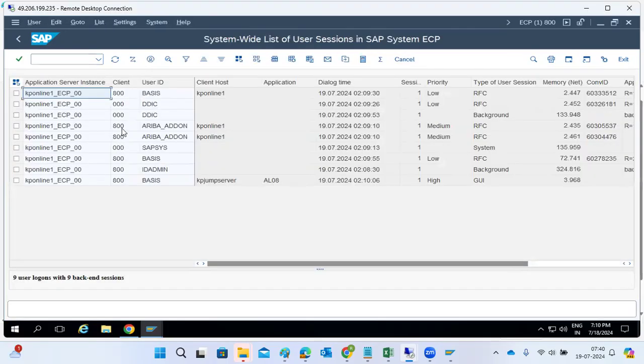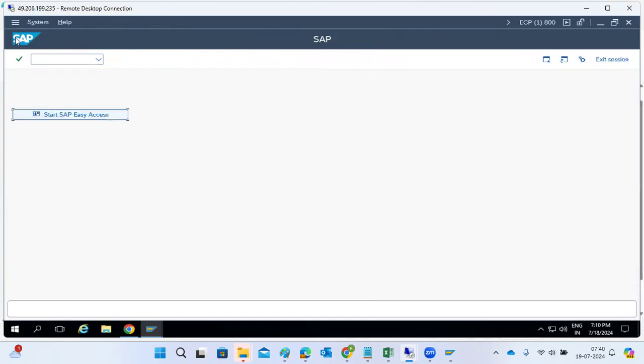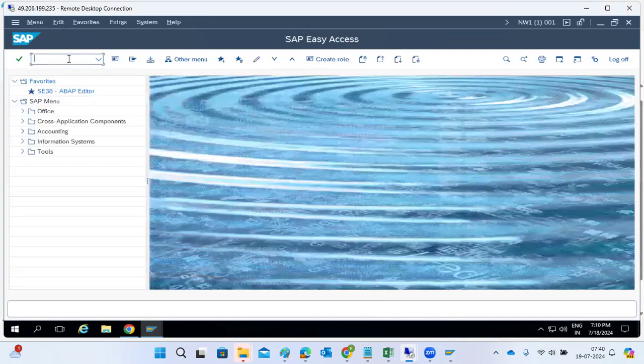All the information about response time we can check here in the systems. See here, 9 users are logged into the production system, including background jobs, RFC users and system users. See what they are doing and how much memory they are using. All the information is recorded here. This is what we need to check in the systems.